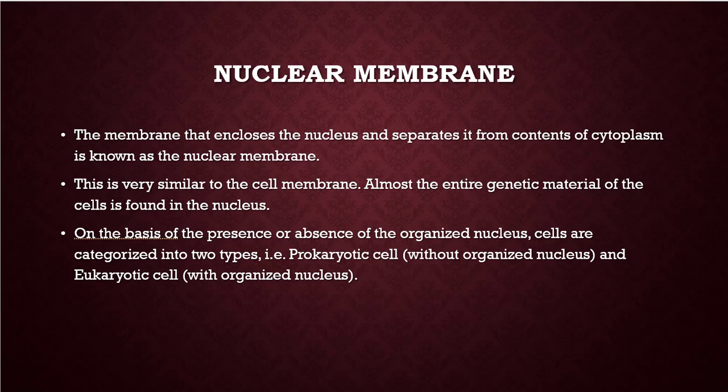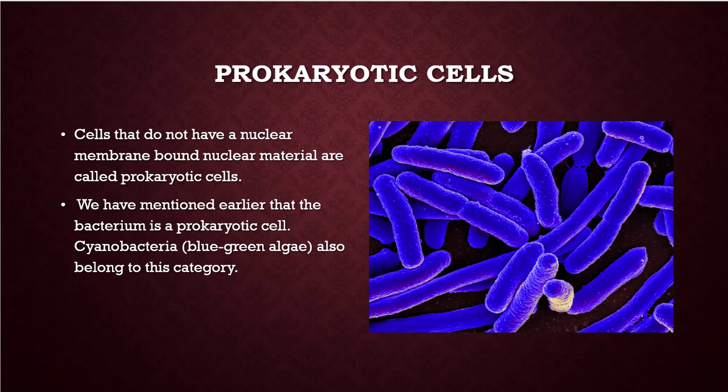Let us see what prokaryotic cells are. Cells that do not have a nuclear membrane-bound nuclear material are called prokaryotic cells. We have mentioned earlier that the bacterium is a prokaryotic cell, and also the cyanobacteria, blue-green algae, are prokaryotic cells. You are observing the bacteria here, children. Bacteria do not have a nuclear membrane, but they have genetic material.